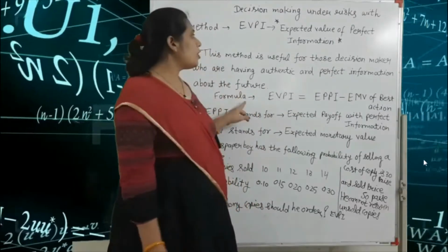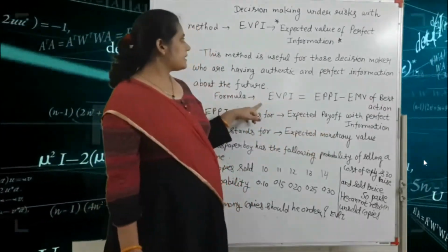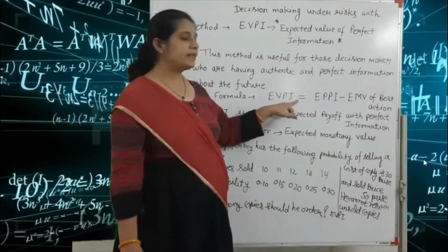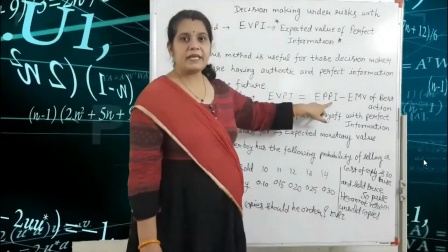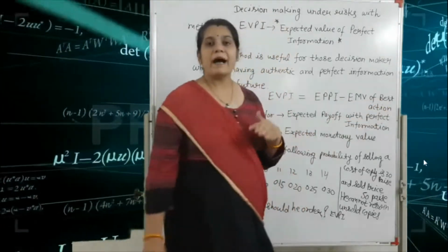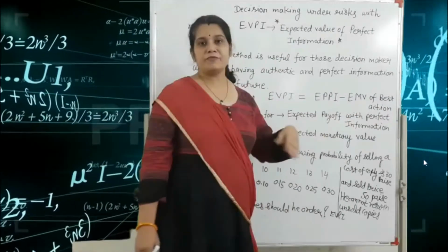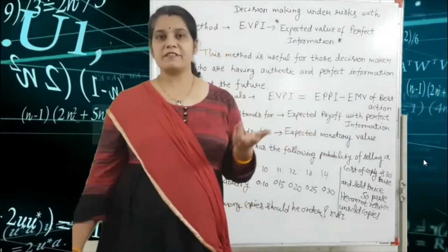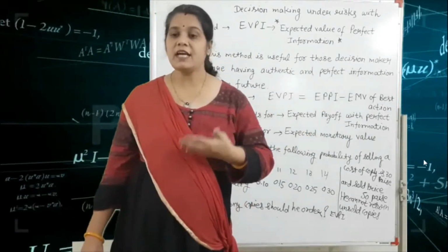The formula of the EVPI, expected value of perfect information, is equal to EPPI minus EMV of best action. EMV we have already seen in our previous lecture, how we find the expected monetary value.